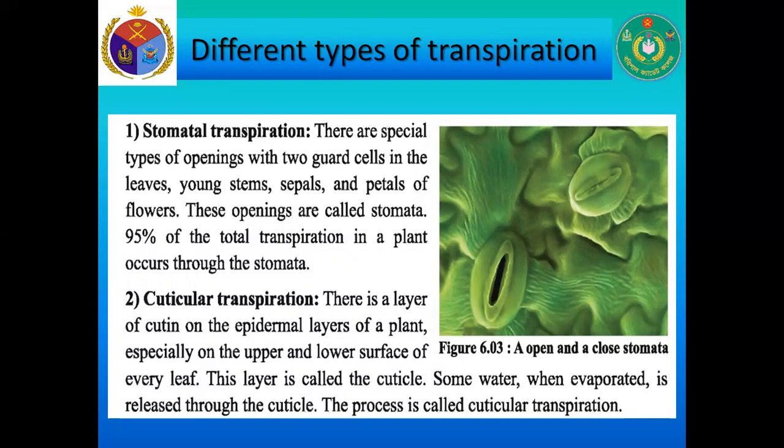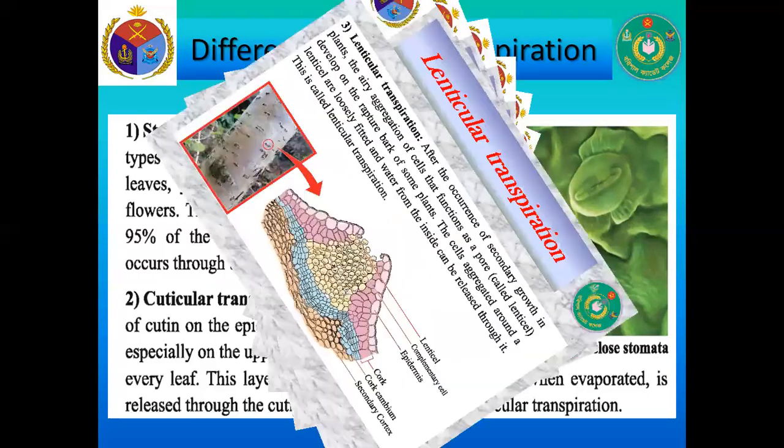Now, cuticular transpiration. There is a layer of cutin on the epidermal layers of a plant, especially on the upper and lower surface of every leaf. This layer is called cuticle. Some water, when evaporated, is released through this cuticle. The process is called cuticular transpiration, my dear cadets.